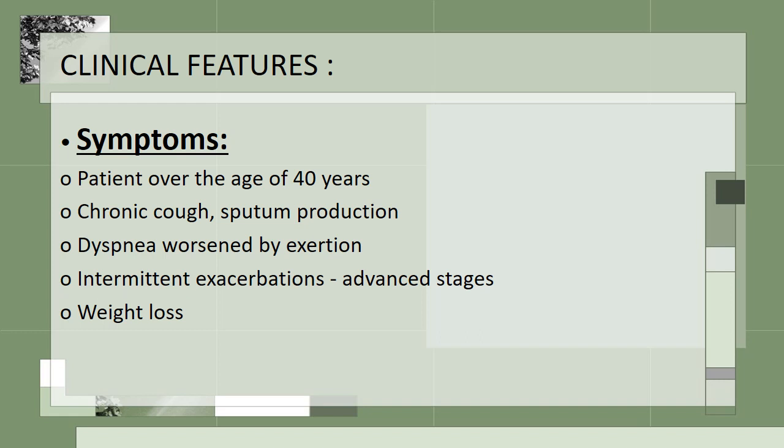The age at which the disease usually presents is over 40 years. It will present as chronic cough and sputum production, especially in chronic bronchitis, dyspnea which will be worsened by exertion in both conditions, intermittent exacerbations in advanced stages, and weight loss especially in emphysema.